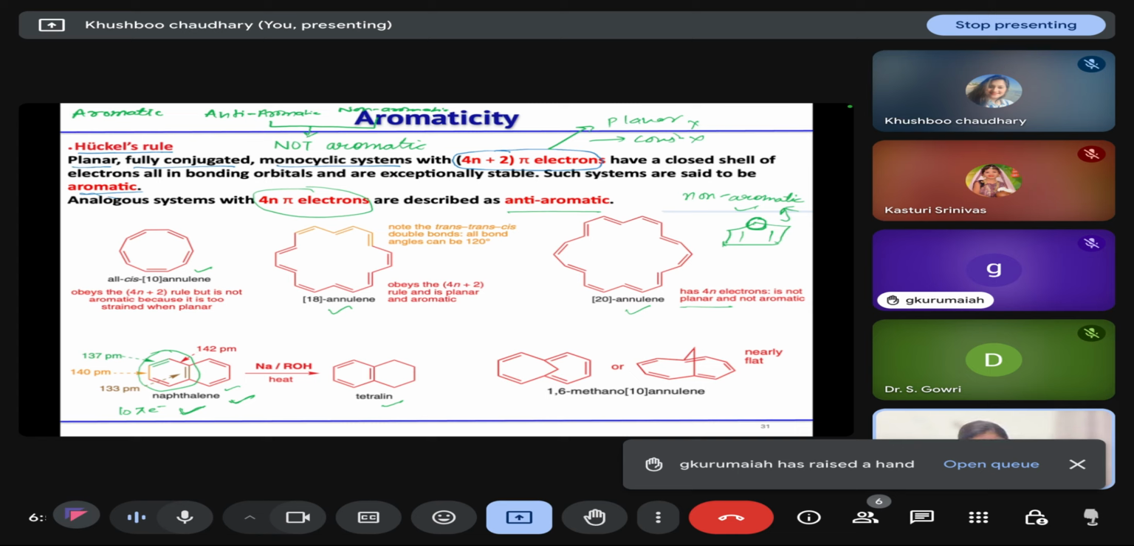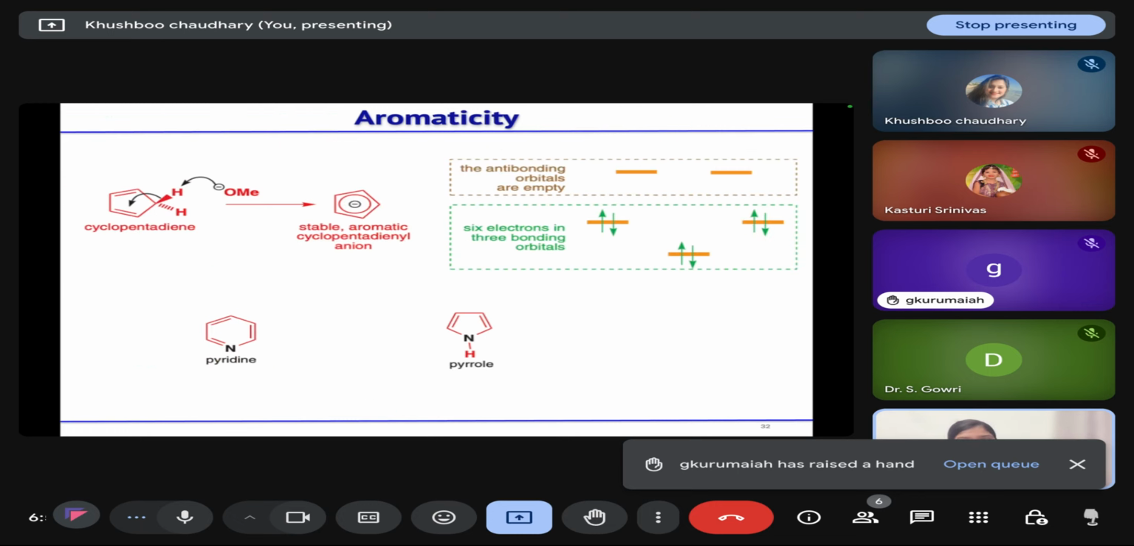And if we substitute this double bond with a methylene bridge, then it gains planarity, and in this case this 10 annulene becomes fully aromatic. The other example is cyclopentadiene. This is non-aromatic, but if we treat it with base, it leads to the formation of the cyclopentadienyl anion, which has a fully closed shell, so we will call it aromatic.